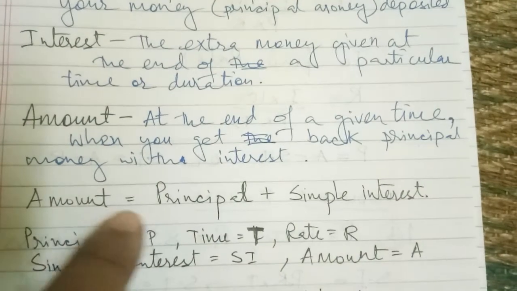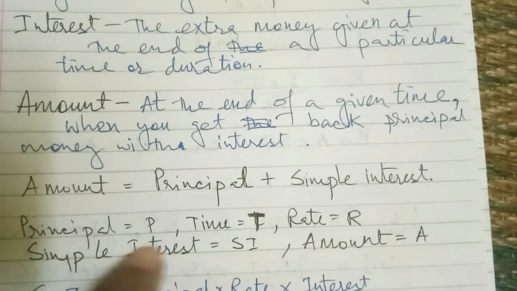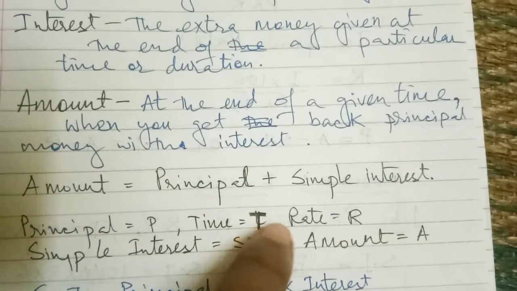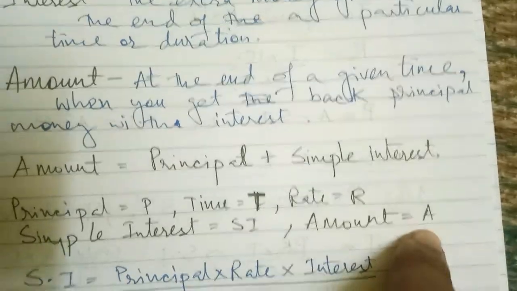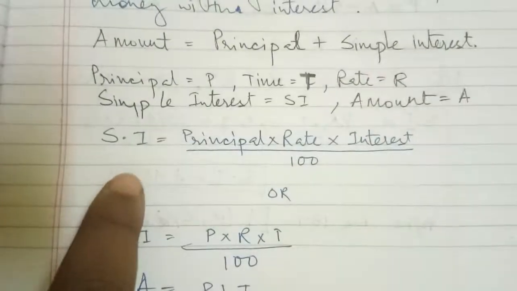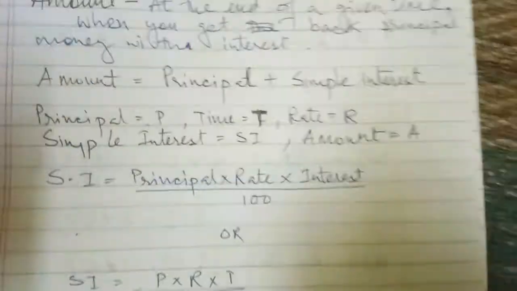Some formulas. Amount equals principal plus interest. As shortcuts, we write principal as P, time as T, rate as R, simple interest as SI, amount as A. Now the formula is SI equals P into R into T, time, sorry.